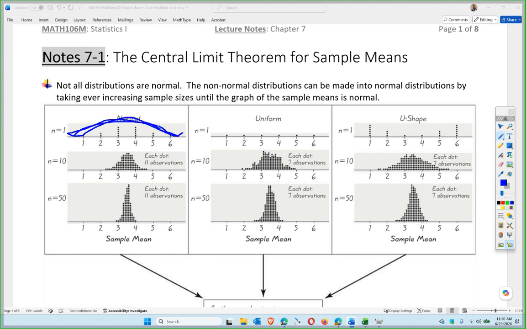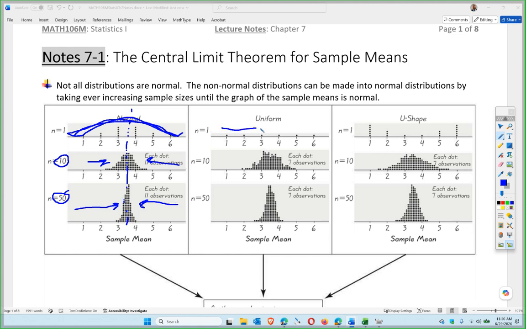If you do groups or sample means, so I take 10 guys, I put them in a sample and average the sample out. I will get the same mean, but the standard deviation will decrease. If I take the sample size to 50 guys, again, the mean will stay the same, but the standard deviation will get smaller. So in a normal scenario, this doesn't make any difference, because it stays normal either way. You can use the normal distribution functions.